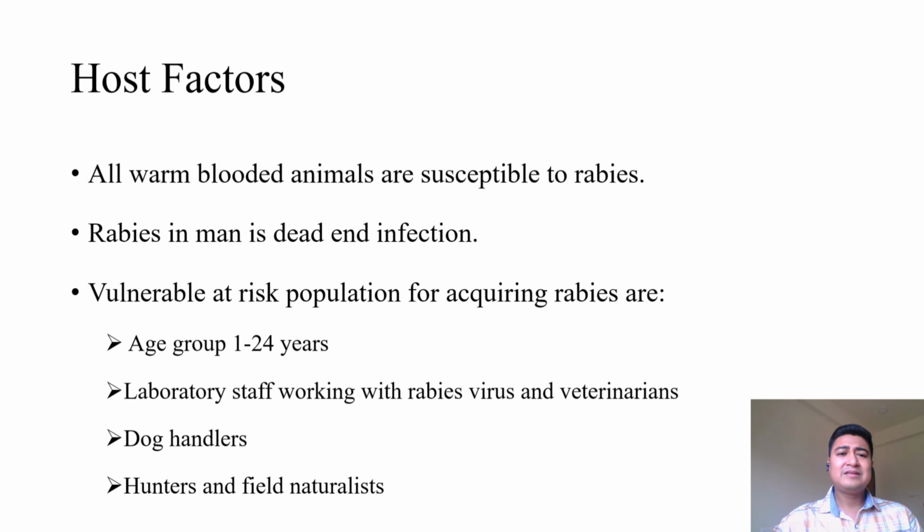Then they often tend to neglect the wound and thus are at higher risk of developing rabies. On top of that, the immunity in children is not fully developed. Similarly, the site of the bite is closer to the face or the central nervous system and thus it leads to severity in this age group.